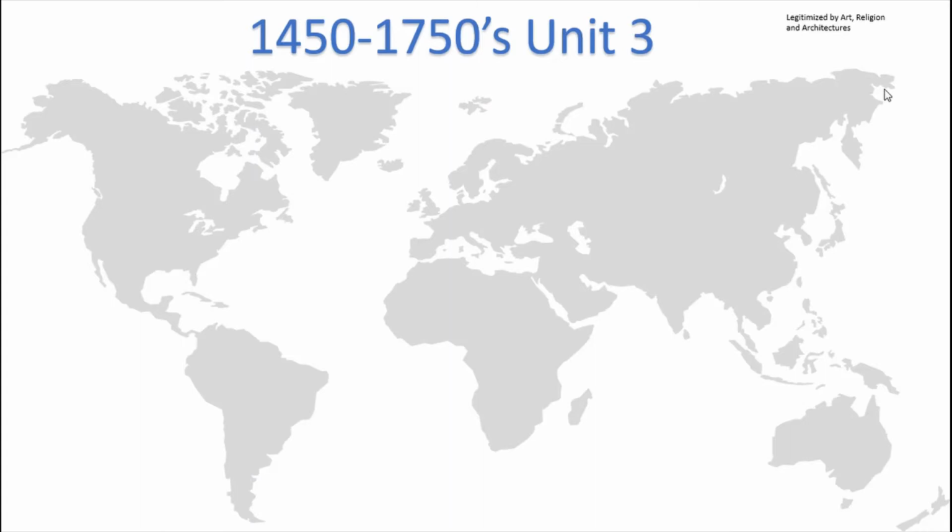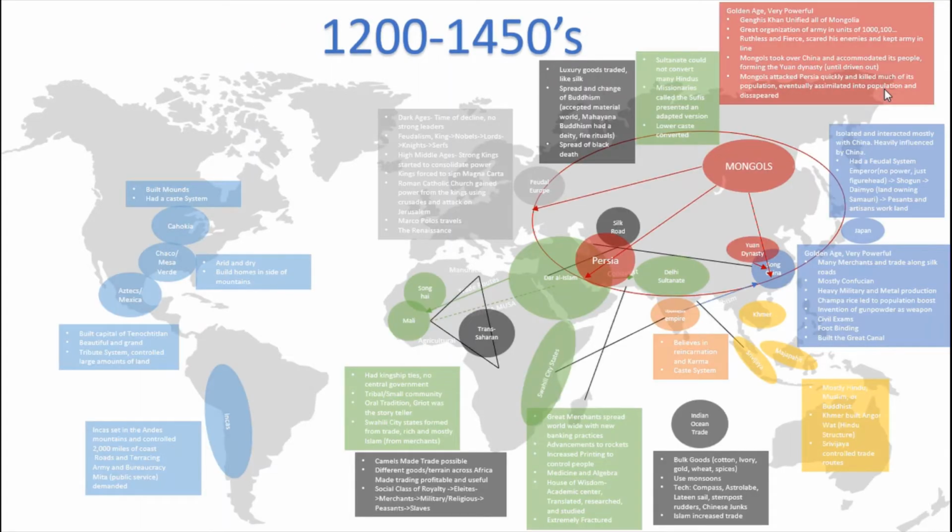So last time, as you remember, we left off with feudal Europe. Europe still was in a declining state, still running a feudal system. The Mongols had actually conquered China, Persia, and many other places. Song China was now in the Yuan dynasty. Indian Ocean trade, Trans-Saharan trade. America still hasn't been found by any Europeans. And yeah, let's get started.